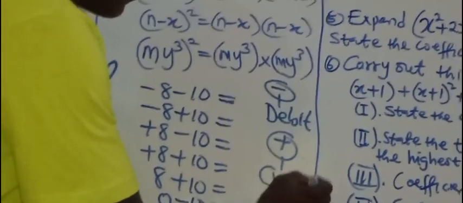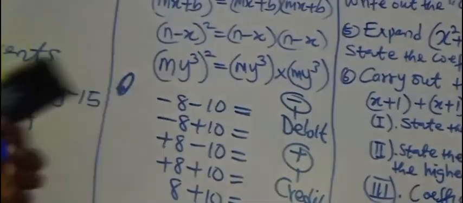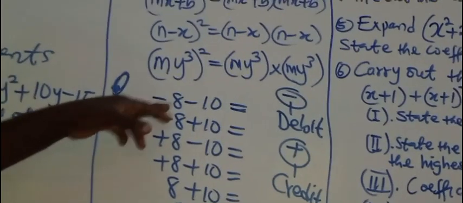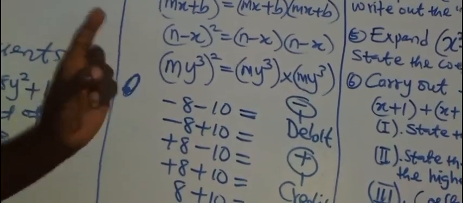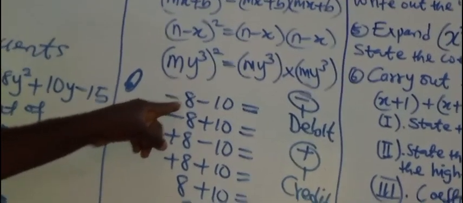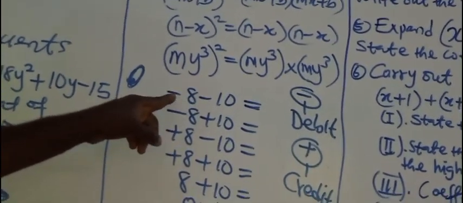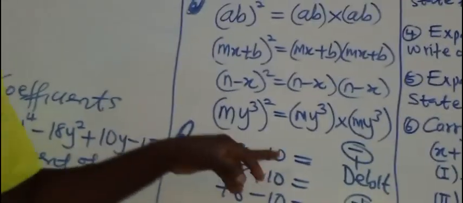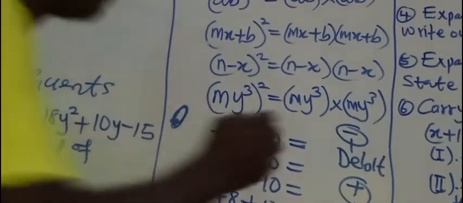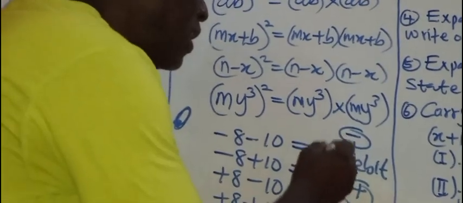When I say minus 8 minus 10, a number is defined by the sign in front of it. The sign in front of 8 is minus. The sign in front of 10 is minus. That means these are debits. How many debits altogether? Minus 18.